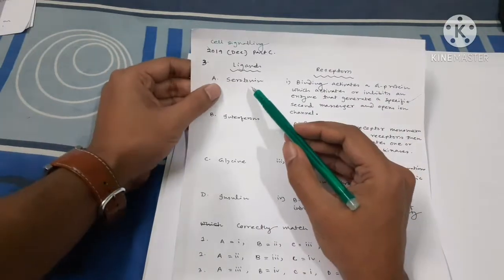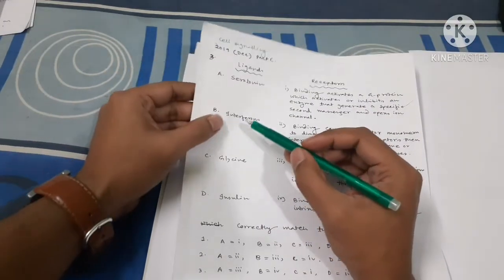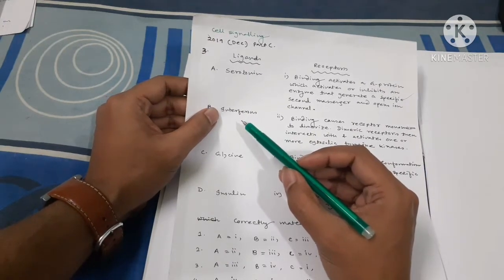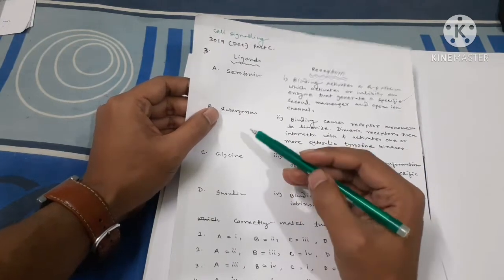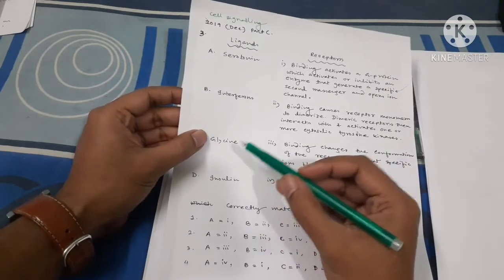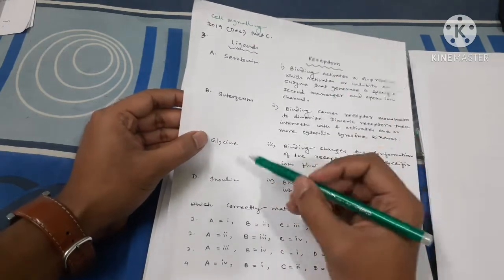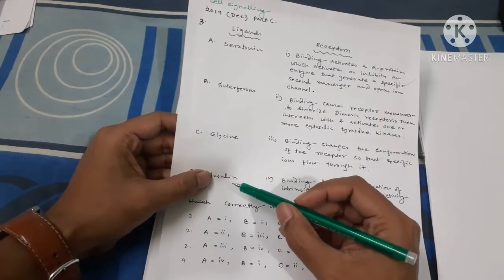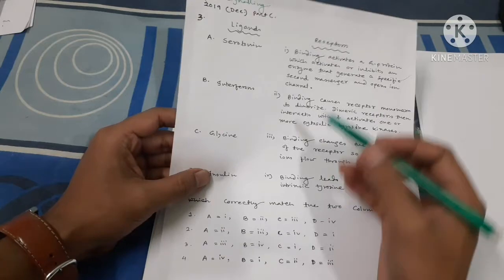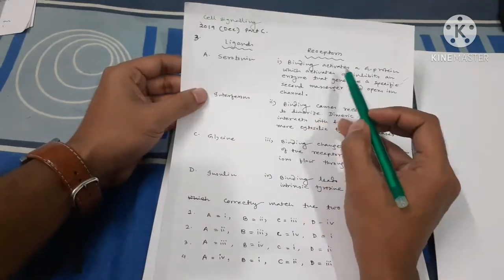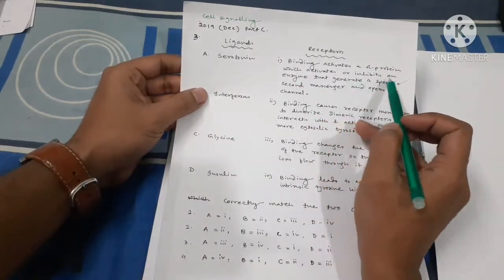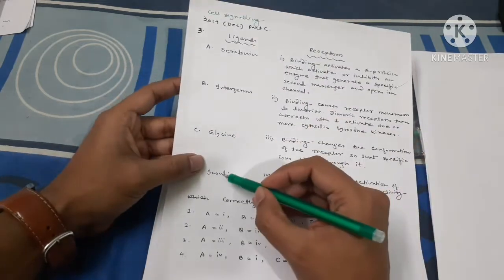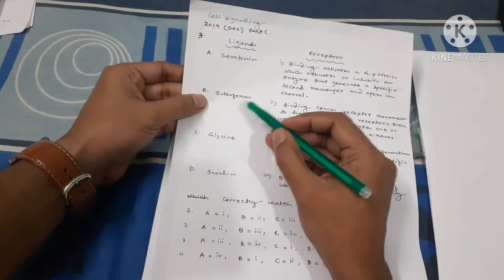Like serotonin, what is performed by the serotonin? I know the option interferons because interferons actually activate the JAK-STAT pathway. I don't know about glycine, how it actually acts on the receptors, but I know the insulin because insulin can activate the RTK pathway. Now let's see what happens. Here the options are: binding activates the G protein, which activates or inhibits the enzymes that generate a specific second messenger, and opens ion channels. So insulin will not do this, interferon will not do this.